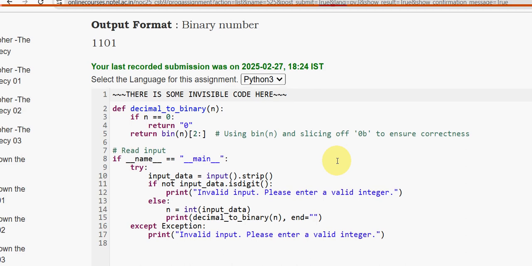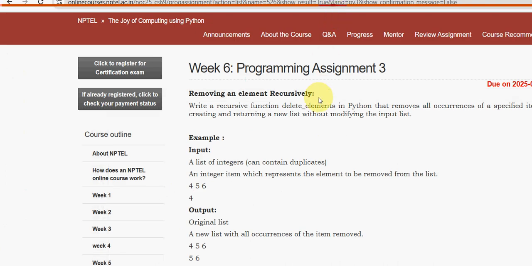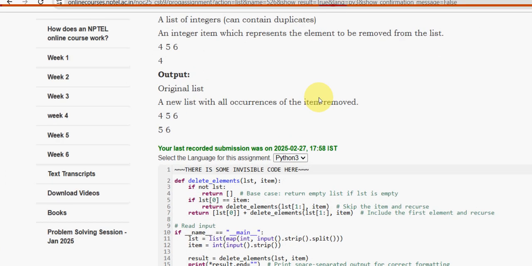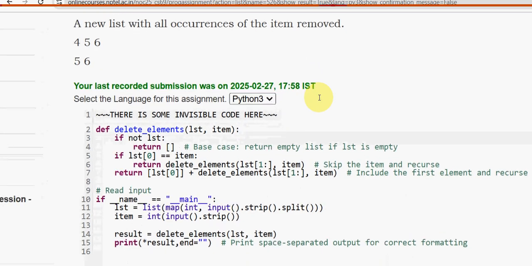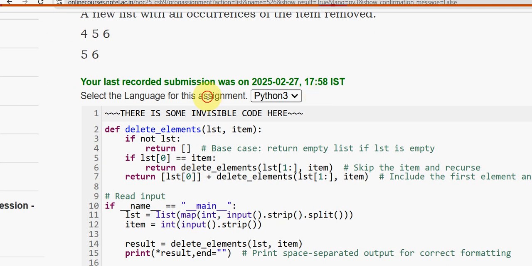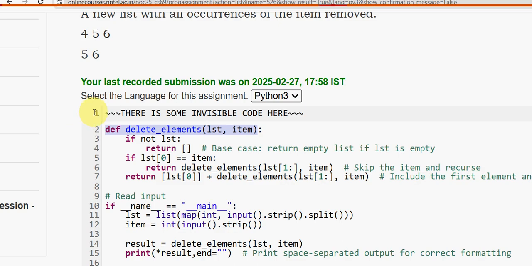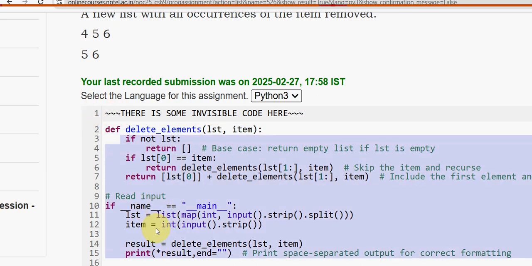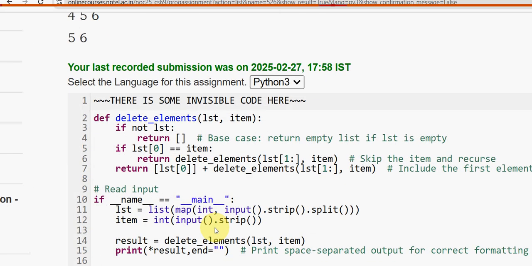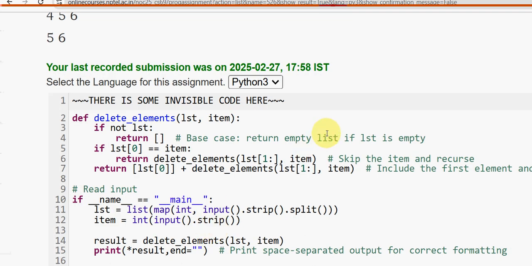Right? Hope you have noted it down, guys. Now let's move on to the third question. Third one. This is the code for the third question. Already they have given this function. The remaining you have to write from here to here. You can ignore these comments as well, guys, the green color comments. This is the code.